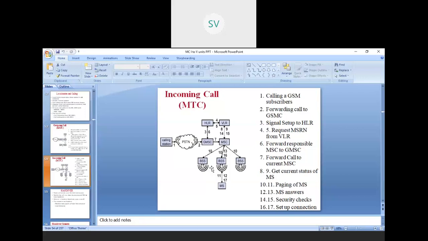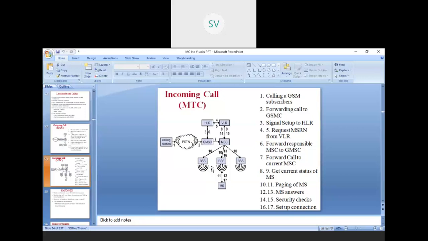Again it comes back to the HLR. Then it says yes, this is an authenticated person who has come. The call which has come is decided by these registers, HLR and VLR. So from there again it is returned to the GMSC. From there you all know the procedure. From the GMSC it goes to what? Automatically to the MSC. Yeah, you can all see this now.